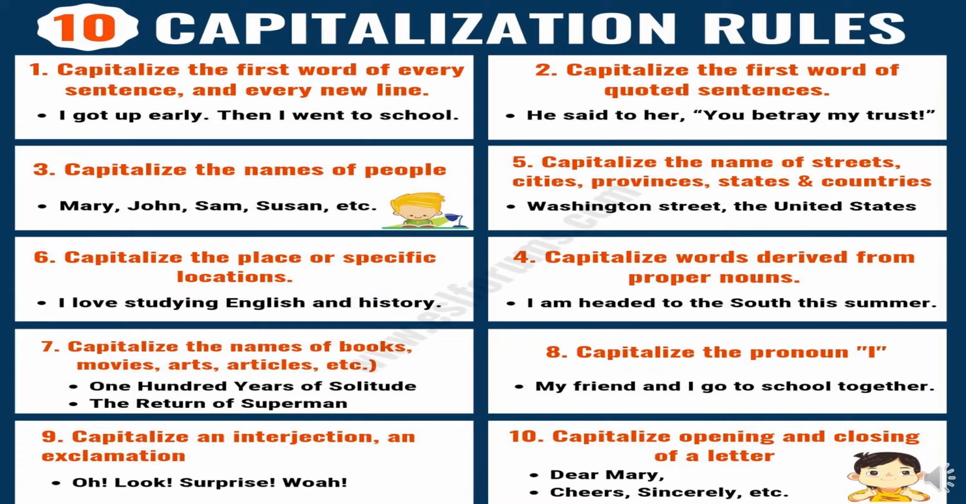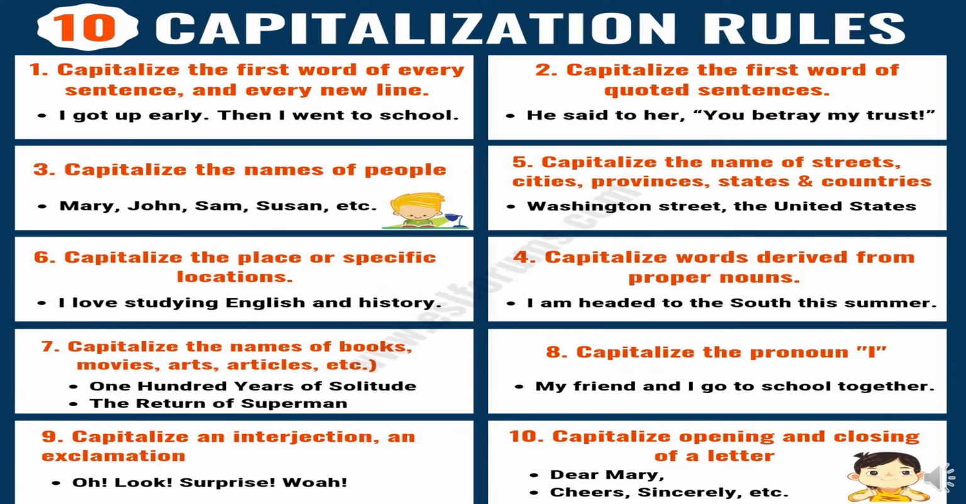And the next rule is capitalize the names of streets, cities, provinces, states, countries. It means the names of roads, names of cities, names of states, names of countries. It is one kind of proper noun. So we have to write the first letter of these categories as a capital.